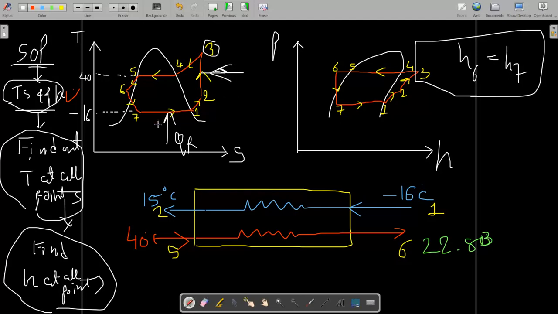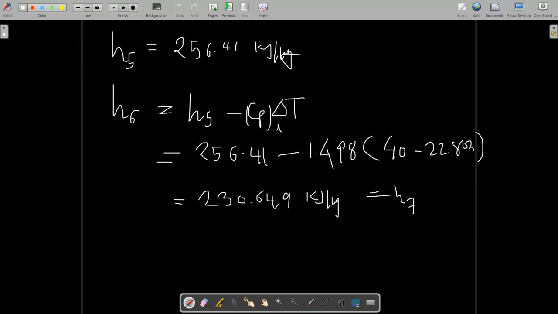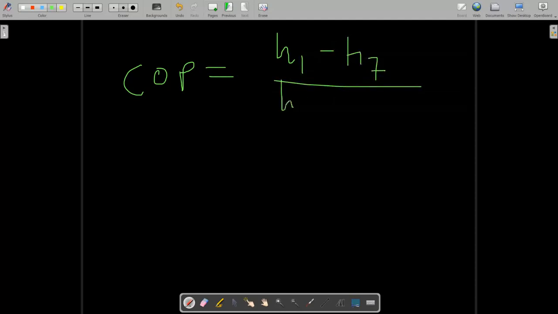So cooling can be found by H1 minus H7, because this much heat is absorbed in the evaporator. And the input is the power we provide to the compressor, that means H3 minus H2, the enthalpy difference. So just write down, COP will be H1 minus H7 upon H3 minus H2.